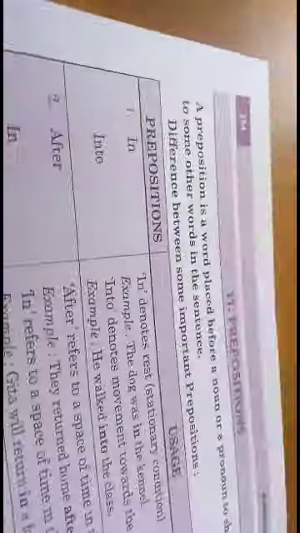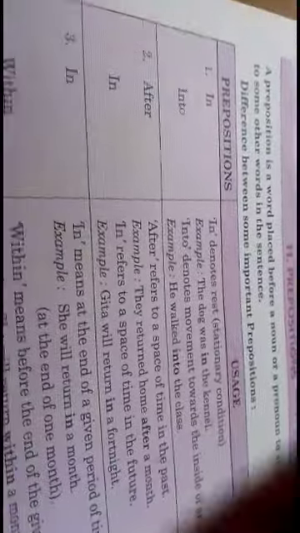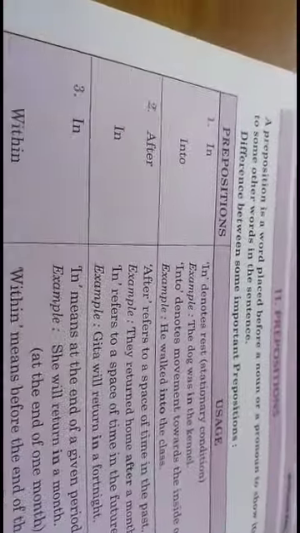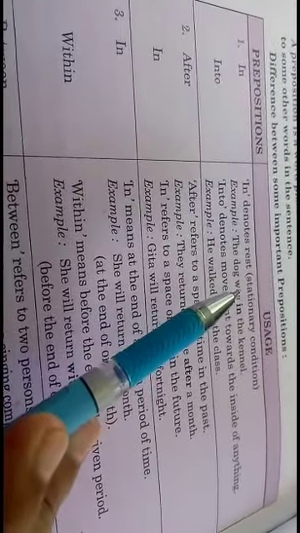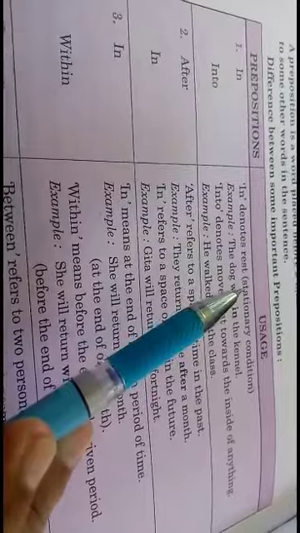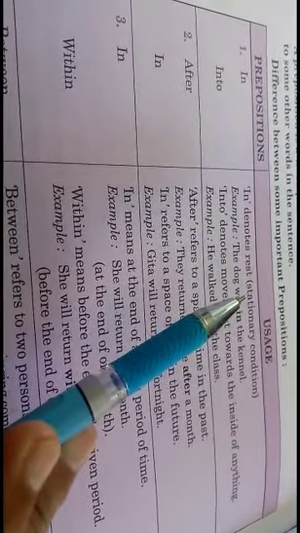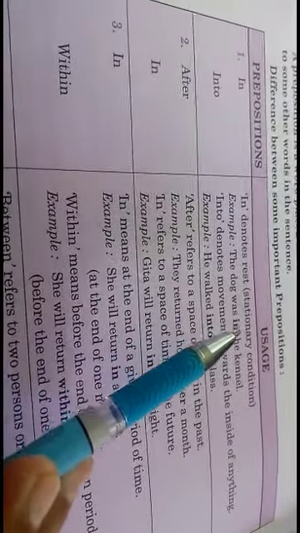Next one is, I want to tell you some differences between some important prepositions. What is the difference between in and into? In denotes rest. In is always used to denote rest, a stationary condition.